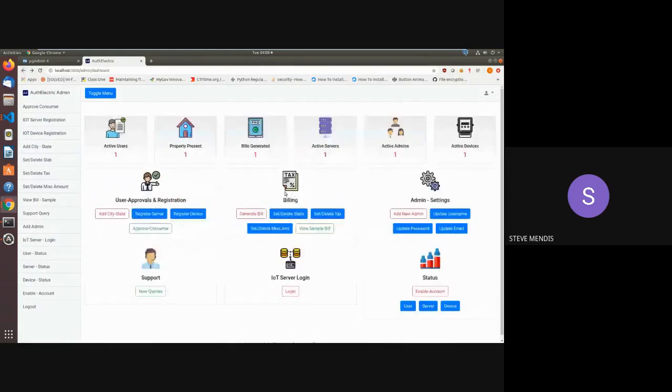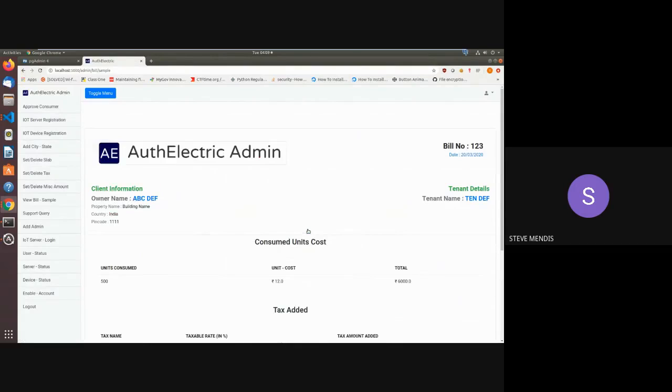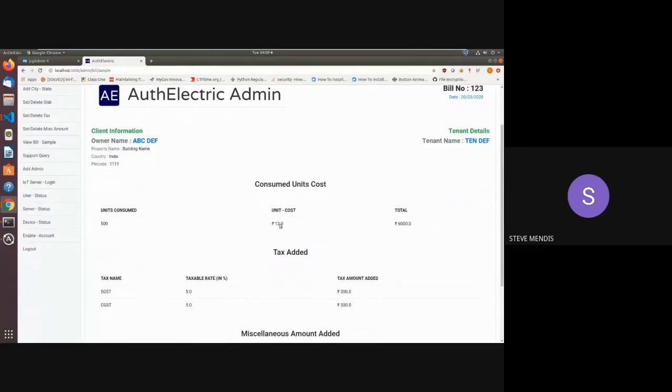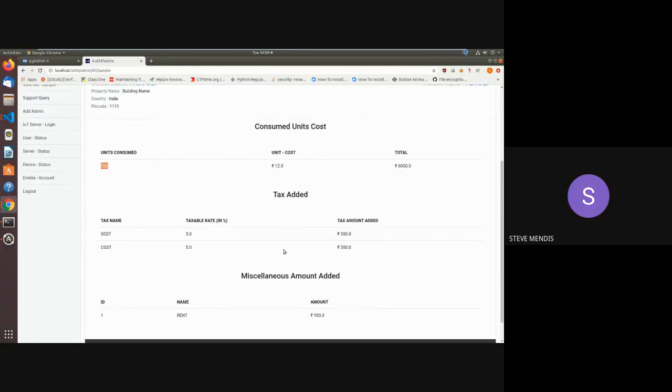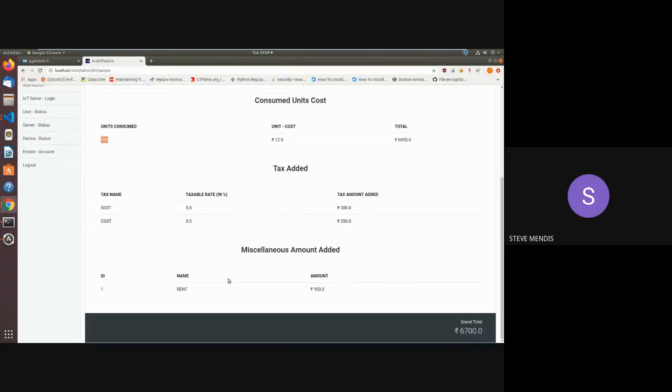which he wants. He can also add a tax and different amounts, like miscellaneous amounts which he wants to add. After that, he can also see whether the bill he's generating is working right or not. In this case, we have actually given a use case. We have hard coded that 500 units are consumed. As per our given logic, it shows 12 rupees for each unit, and that is the total cost. These are the different taxes added. That is 5% of 6,000, that is 300 rupees each. And the miscellaneous amount, that is the rent for the meter, which is 100. And this gives the admin a grand total of 6,700.